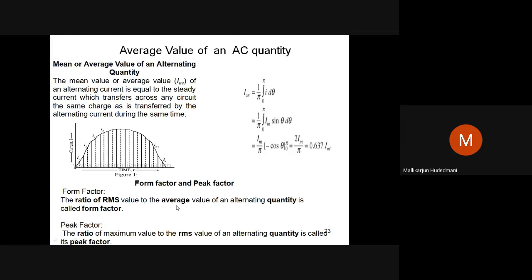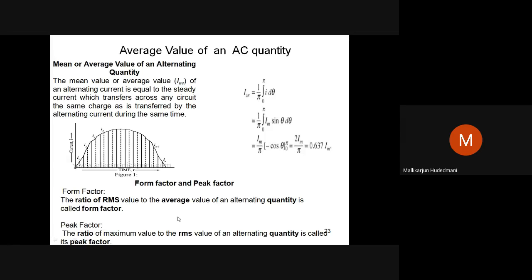It is just a ratio: the RMS value of a quantity to the average value of that quantity. That ratio is called the form factor. Another factor is the peak factor. It is the ratio of the peak value appearing in the wave to the RMS value of the wave. When I take that ratio, it is called the peak factor.